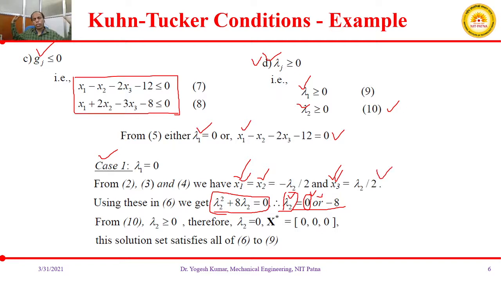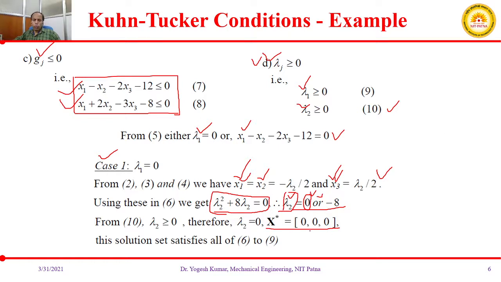Okay, so we can say according to case 1, that is when we are considering the value lambda 1 equal to 0, using your Kuhn-Tucker condition, you are able to get your optimum point at x1, x2, x3, and these are 0, 0, 0, subjected to the given constraints, these two constraints g1 and g2.